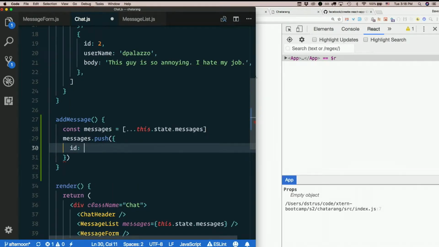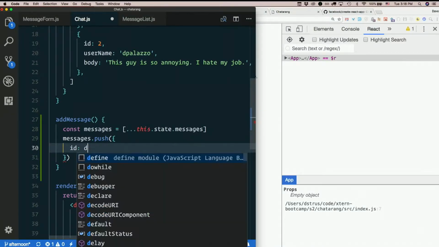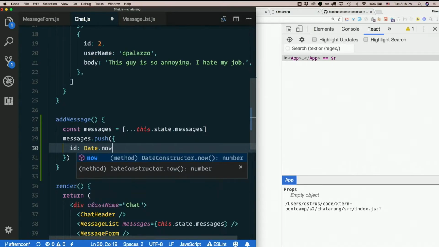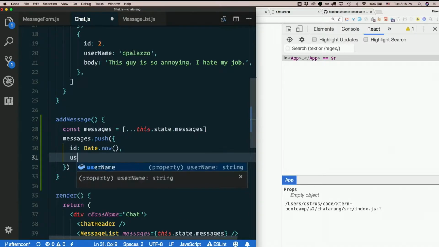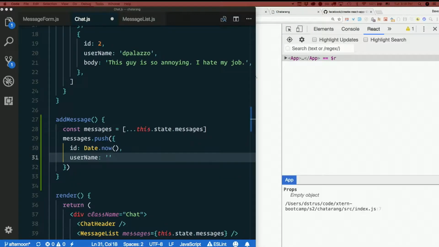And for right now, I'll just push on a hard-coded message. ID, whatever. Try to make them semi-unique at least, so I'll just do Date.now. Why not? Username. Let's do Jiun. How do you spell that?